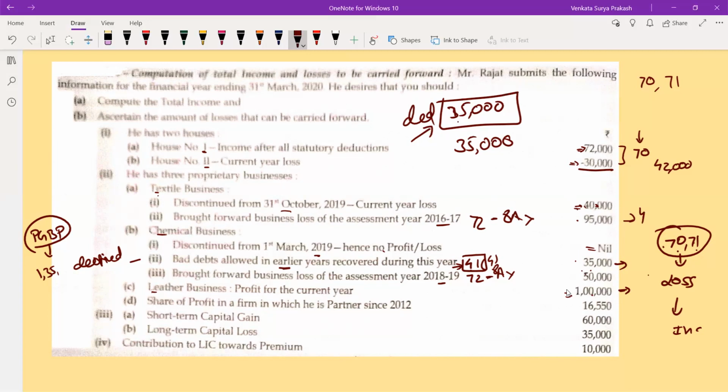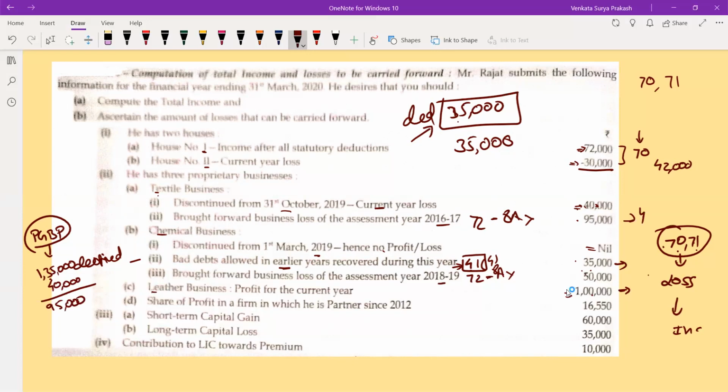So if I consider like that, this is discontinued. So as it is discontinued, from this 1,35,000, first you adjust your current year loss. What is your current year loss? 40,000 is your current year loss. Once I adjust this 40,000, how much is there? You are having 95,000.